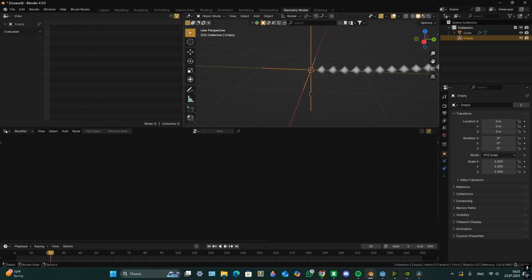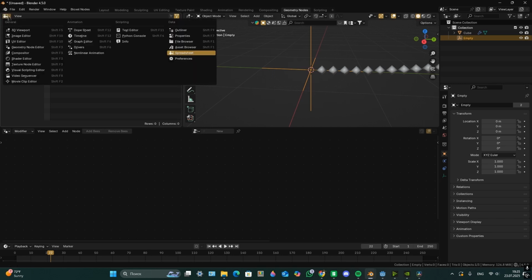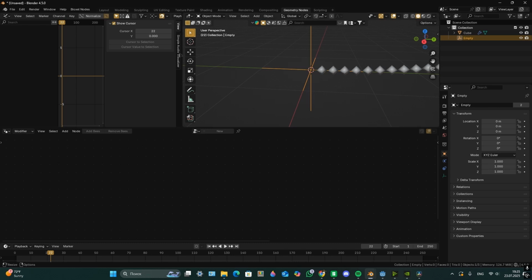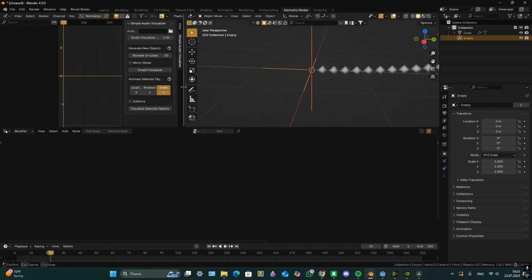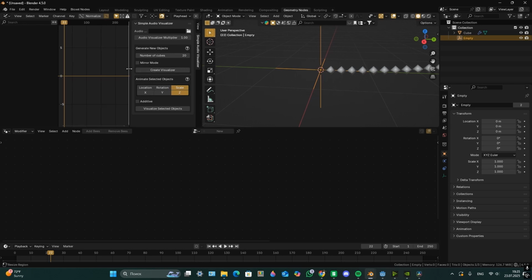Now we need to animate empty with our song or music or your voice, on the z-axis or something else if you prefer. Now open the graph editor. And in the end panel you're going to have simple audio visualizer, the plugin which you installed in the beginning. Now here I want to remove scale and turn on location. So it's going to animate only Z location.